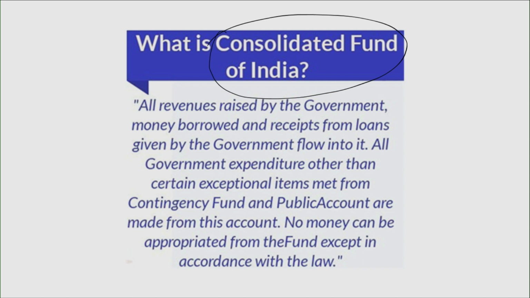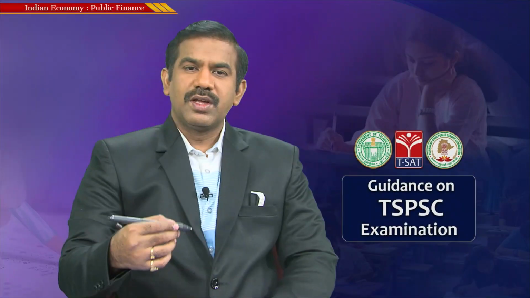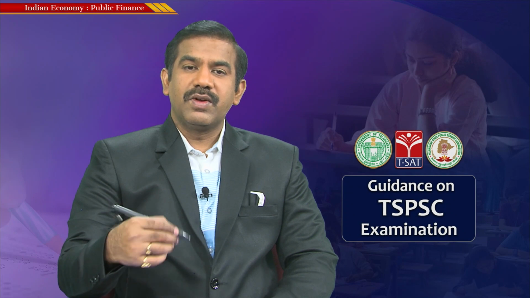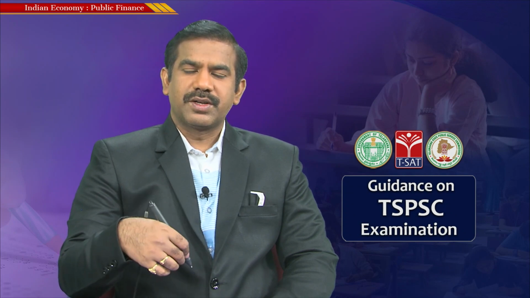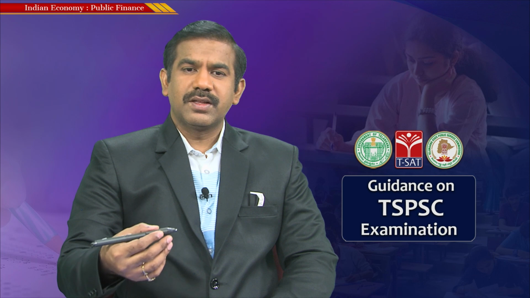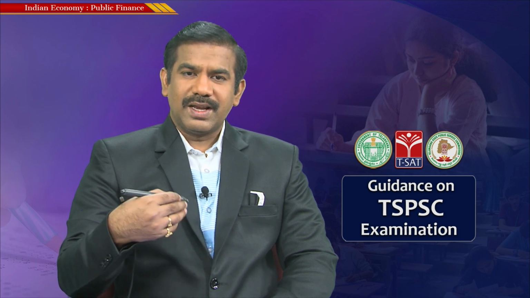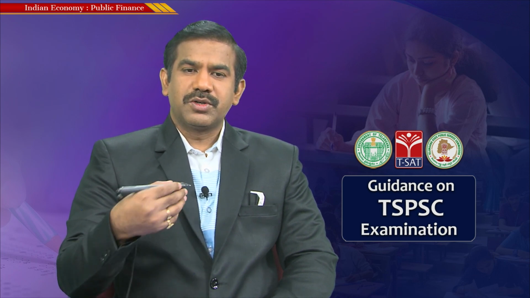So what does it say? All revenues raised by the government, money borrowed and received from loans, anything in the form of income to the Government of India or any amount in the form of borrowings of the Government of India would flow into the Consolidated Fund of India. It is from this fund that the government is obliged to spend money, and for any penny the government spends from it, the government is answerable to the parliament. In a way, it is answerable to the public of this country, because those who sit in parliament are none other than the representatives of the people. That's the very basic purpose of submitting the budget to the parliament.